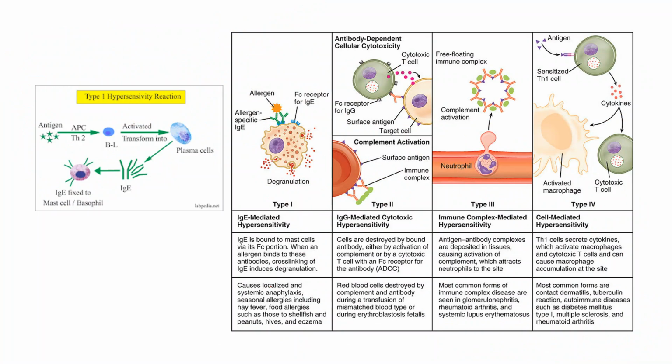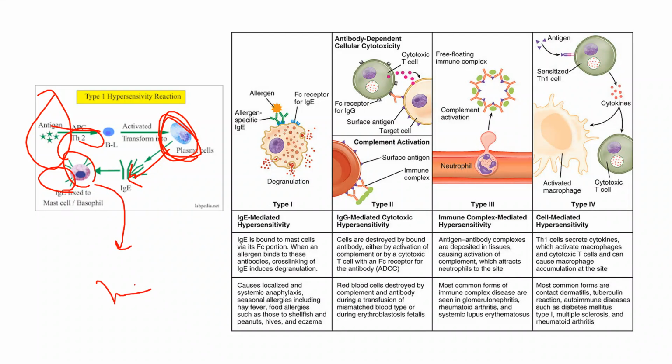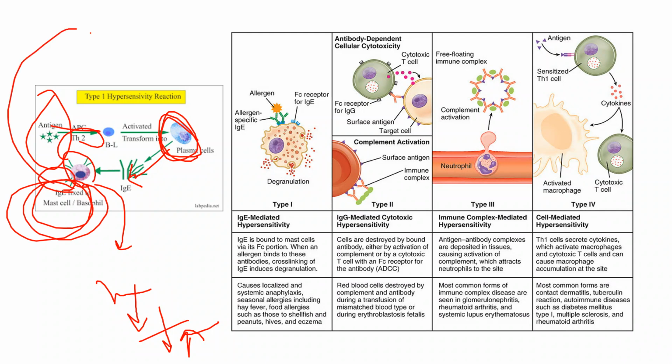So this is type 1 hypersensitivity. The antigen binds to the APCs and activates T helper cells, and then these transform plasma cells into the IgE type of antibody. This IgE fixes to mast cells and basophils, and then there is massive degranulation. This degranulation secretes histamine, prostaglandins, leukotrienes, and other inflammatory agents, which increase the inflammation. So IgE is involved in type 1 hypersensitivity.